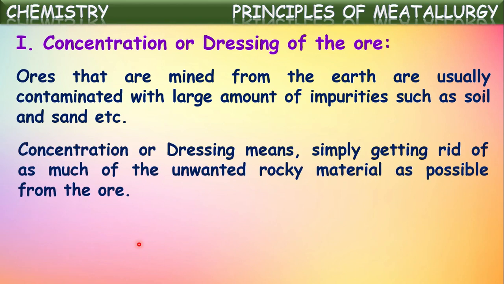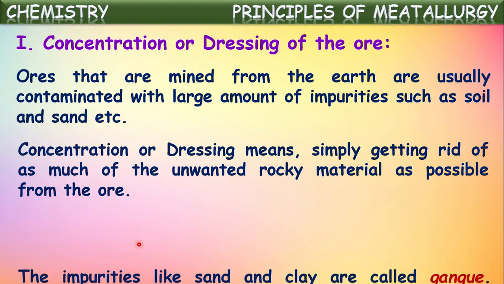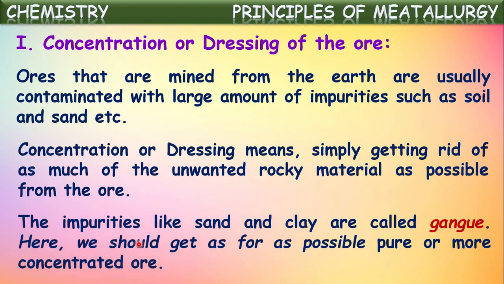Concentration or dressing means simply getting rid of as much of the unwanted rocky material as possible from the ore. We will try to remove all the impurities and unwanted materials present along with the ore. That procedure we call dressing or concentration. Here the impurities like sand and clay are called gangue.